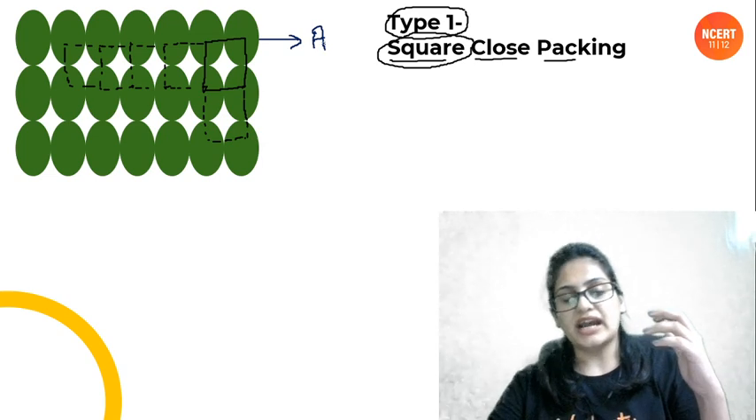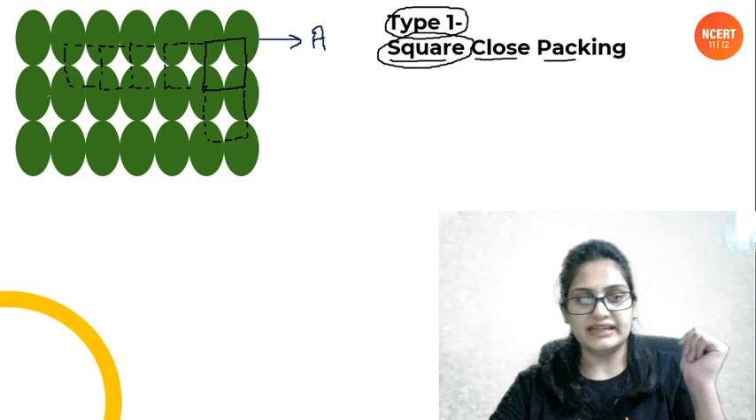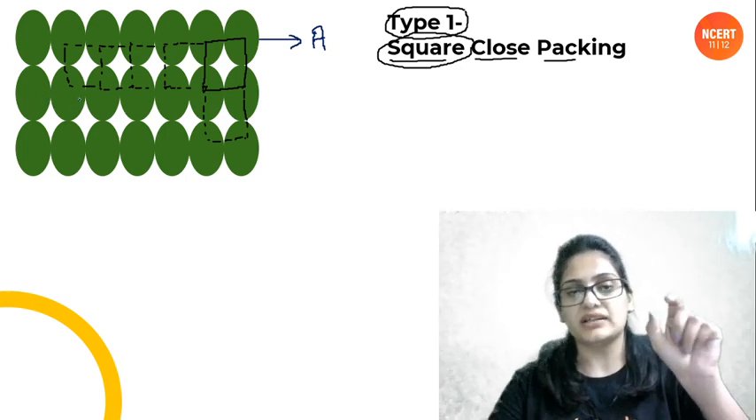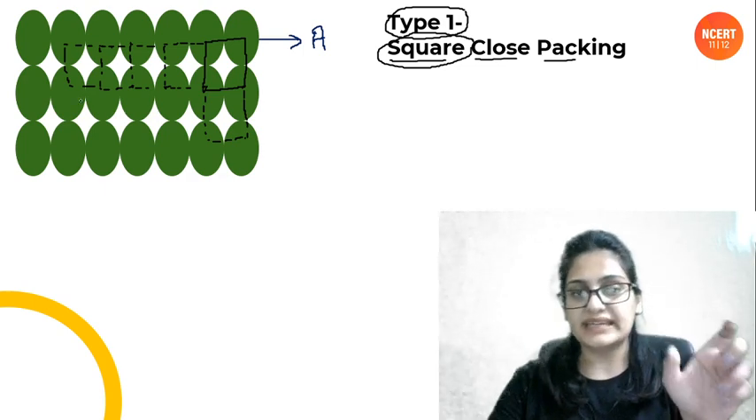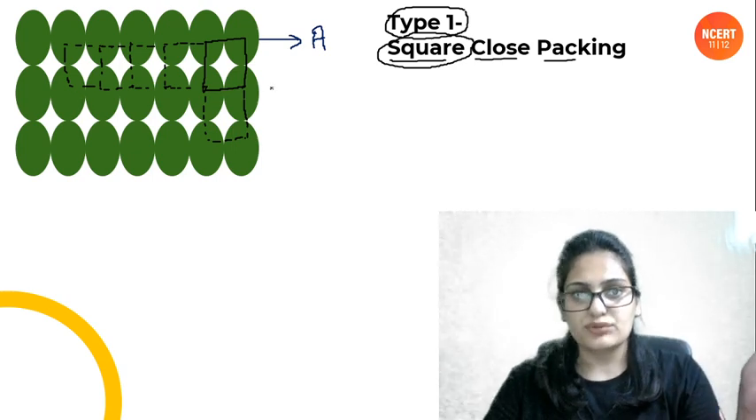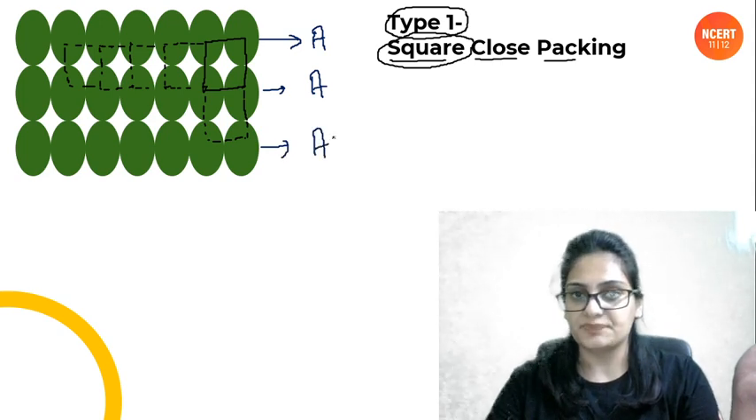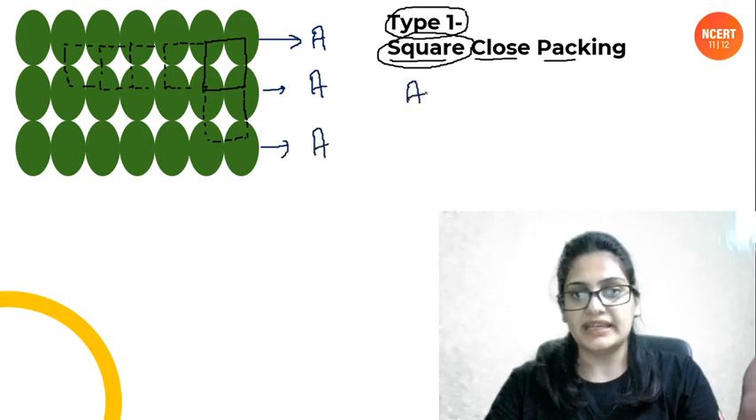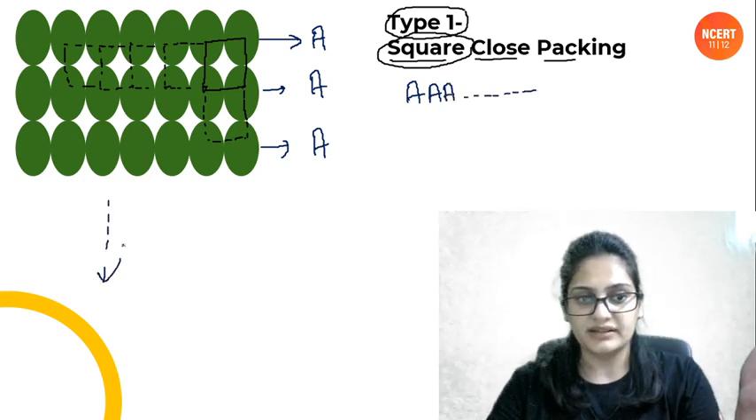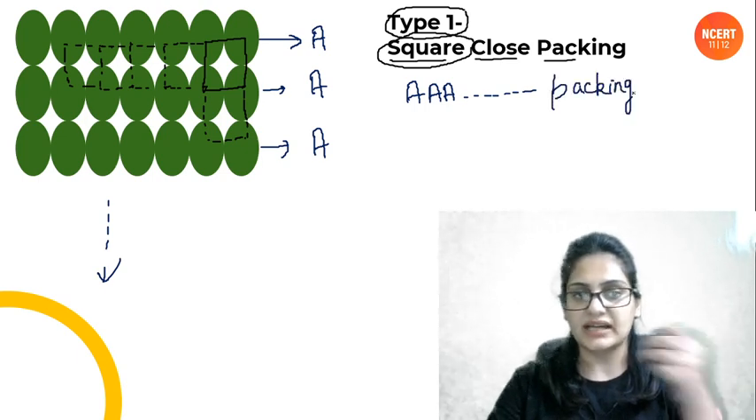Now when you start placing another layer, you will be using the second dimension, that is this dimension. So this is the second layer, and we can see that the second layer is just below the atoms present in the first layer. So isn't the second layer identical to the first layer? Yes, it is. So it will also be called A layer. Similarly, the third layer will also be called A layer. So you can also call it AAA packing, and so on. These layers will keep on repeating in this direction. So this is called AAA packing because all the layers are the same.